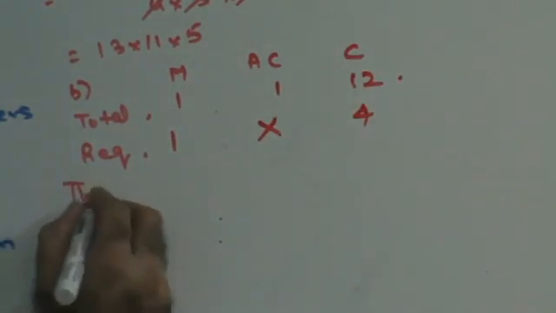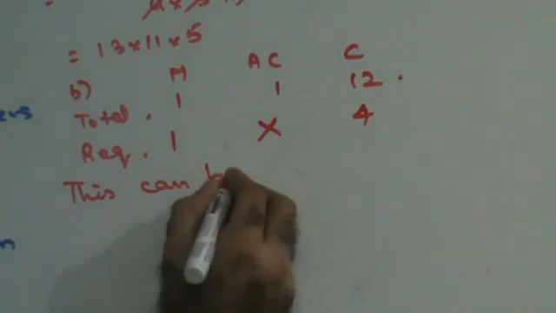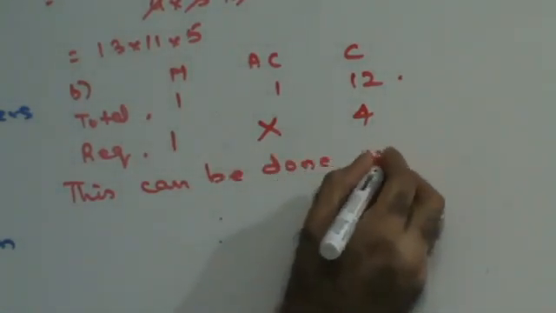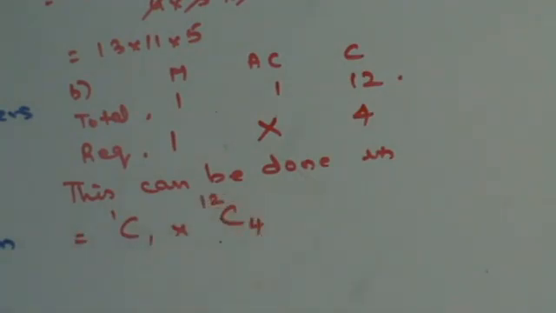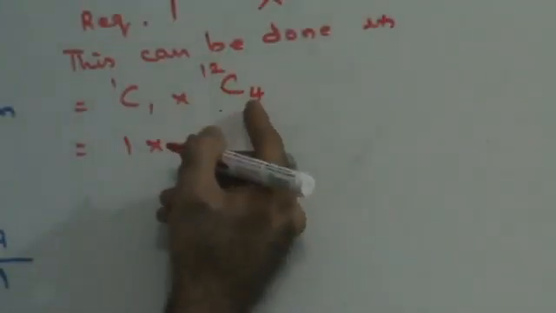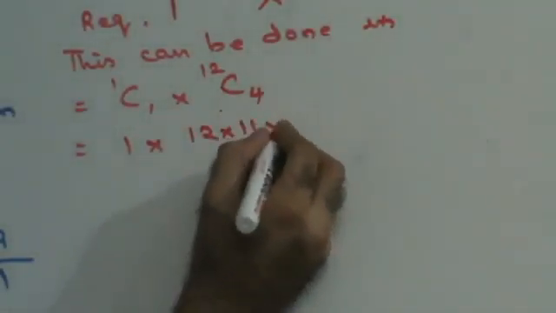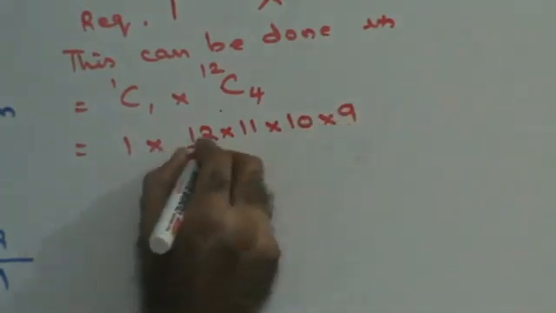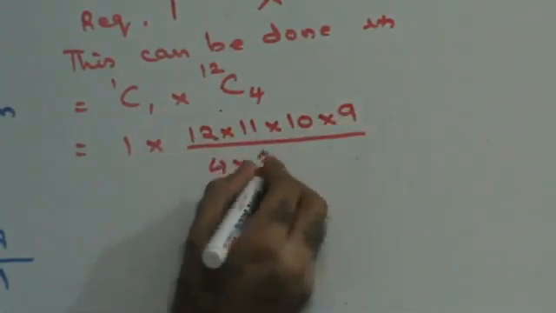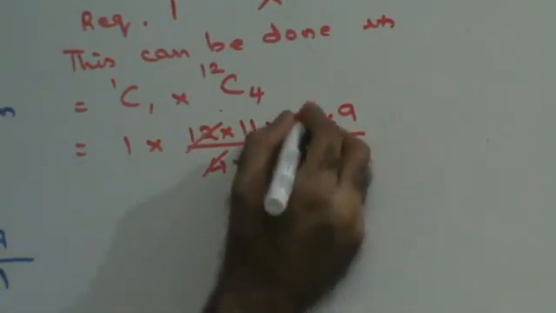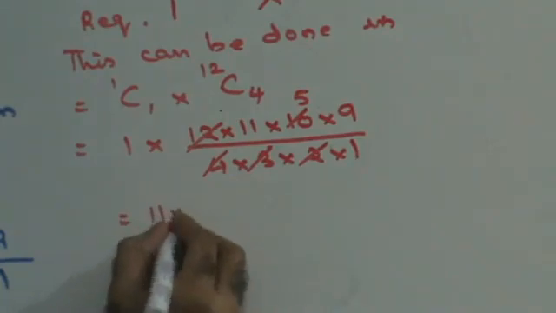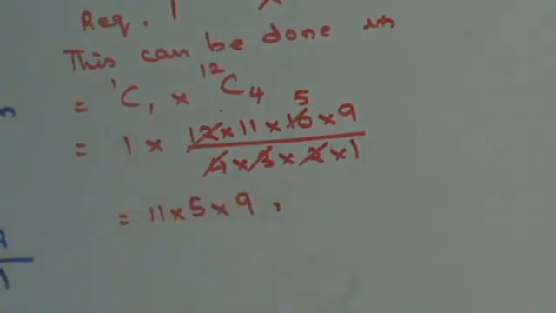I can say this can be done in C1 of 1 into C12 of 4 ways. C1 of 1 is 1. C12 of 4: from 12 write 4 terms in descending order, 12, 11, 10, 9 upon 4, 3, 2, 1. Right? 4 threes are 12, so 11 into 5 into 9. These are the ways in which you can select the manager but not the accountant.